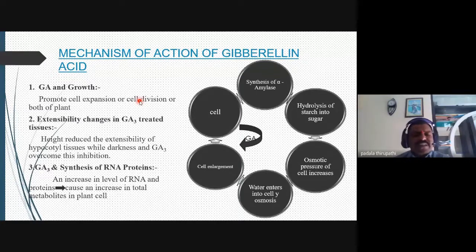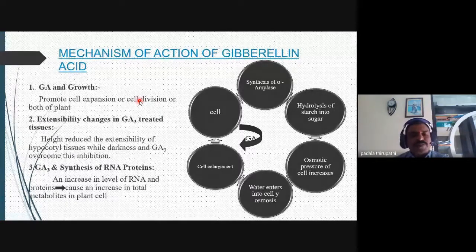Then the next one is GA3 for the synthesis of RNA and proteins. In any mode of action during cell division, RNA and proteins are very necessary in the cell cycle.